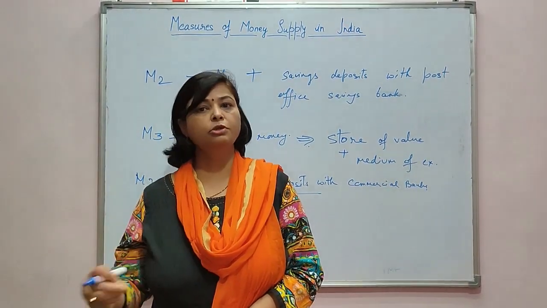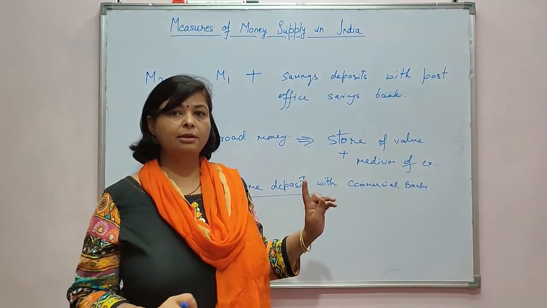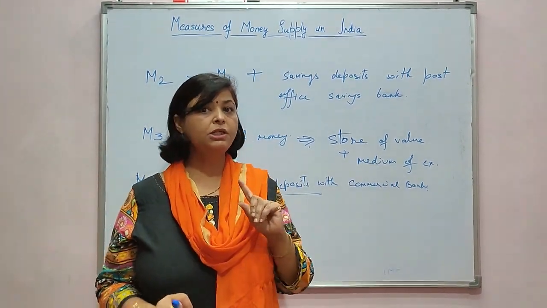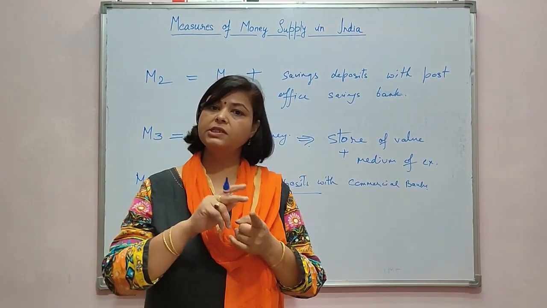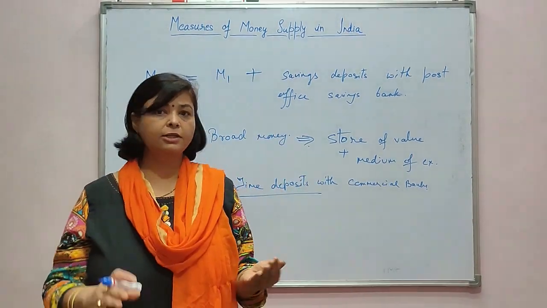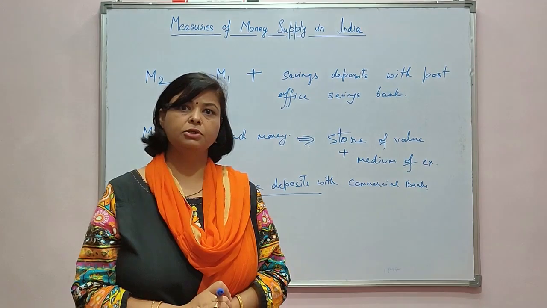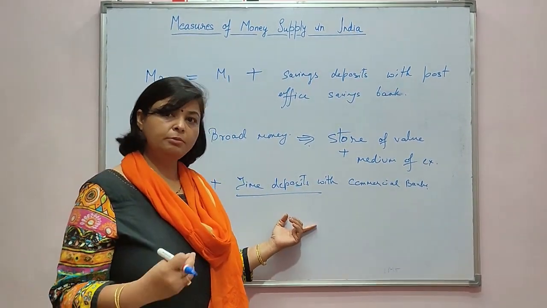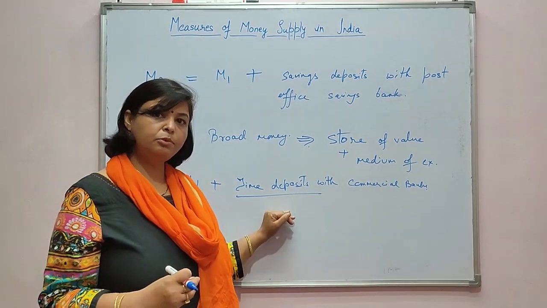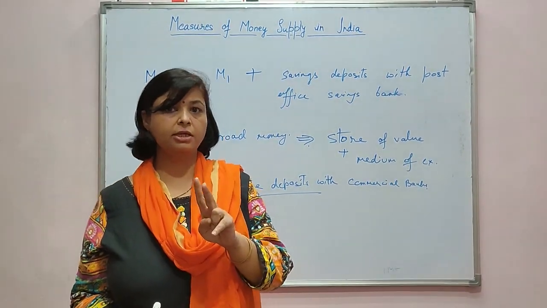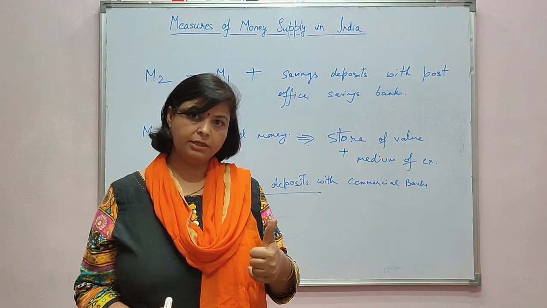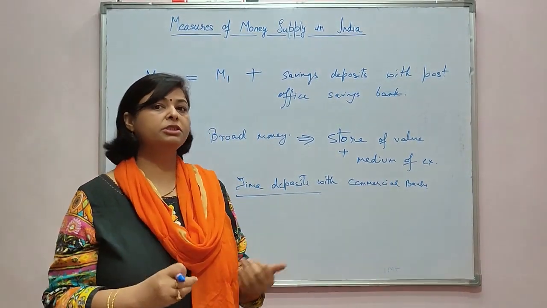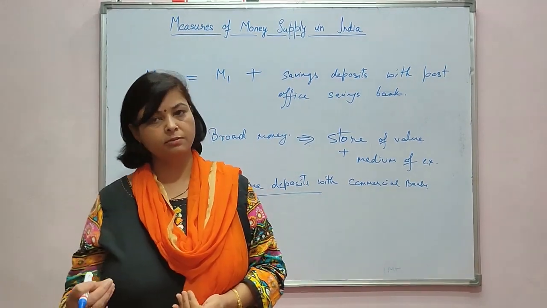So if you deposit your money with the bank as a time deposit or as a fixed deposit for 1 year, that means for that 1 year this money will be blocked and you will not be able to use it. Neither a check nor an ATM or debit card is issued on time deposits. Only two transactions are there: one when you deposit the money, and the second when the time deposit matures and you withdraw the money.